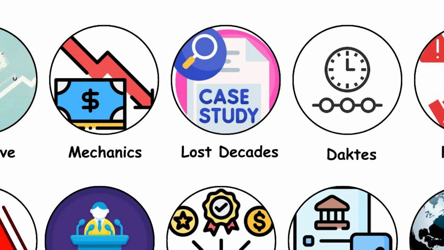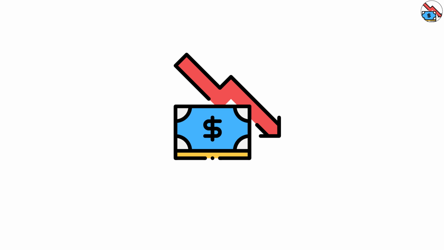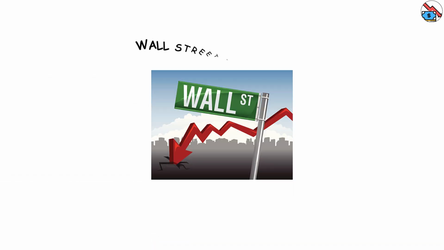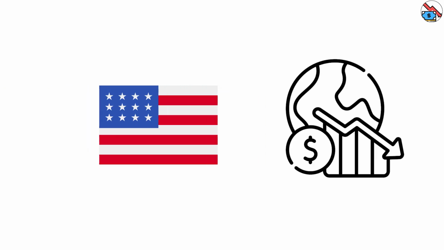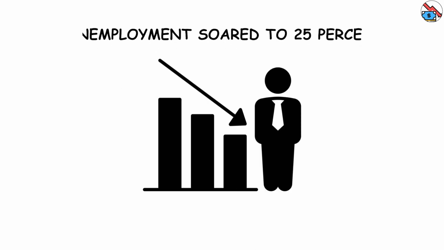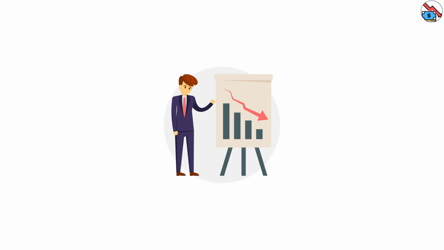Historical case study: the Great Depression. The most infamous deflationary episode in modern history was the Great Depression. Beginning with the Wall Street crash of 1929, the United States and much of the world plunged into economic collapse. Between 1929 and 1933, U.S. prices fell by nearly 25%. Wages declined, unemployment soared to 25%, and businesses failed in unprecedented numbers.